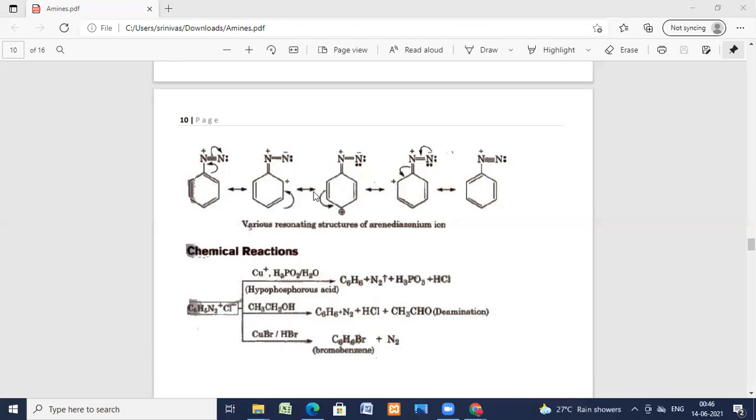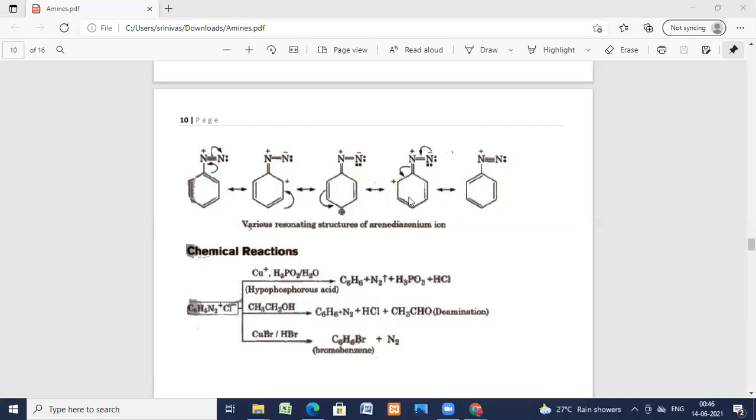And now, the pi electrons are still shifting towards the positive charge backwardly. Again, the positive charge shifts from the para position to the ortho position. Finally, you're getting one more structure here. Again, in this structure, the pi electrons are shifting towards the ring, and the N minus electrons are shifting towards the double bond.